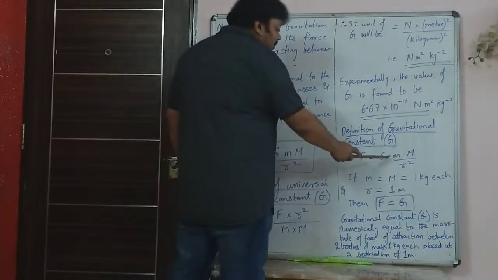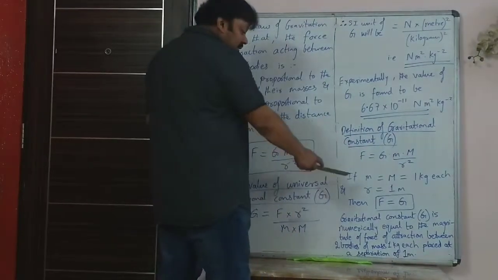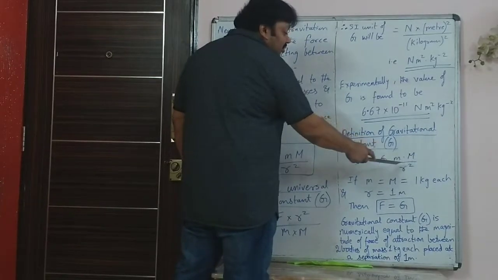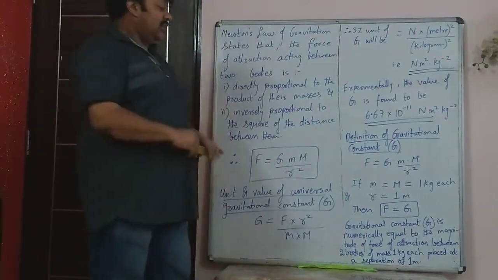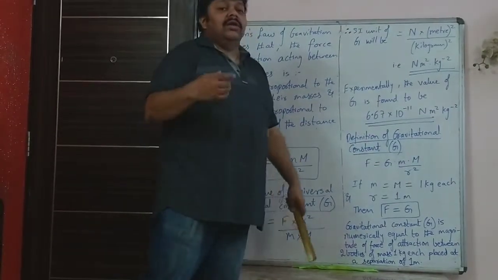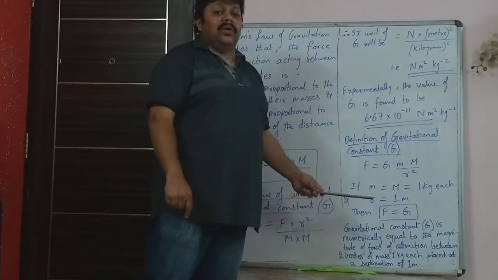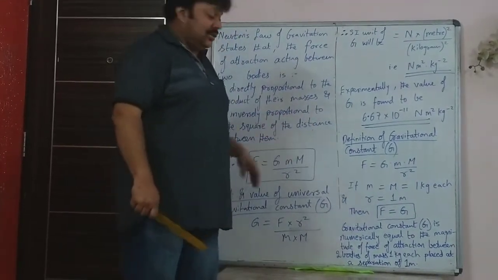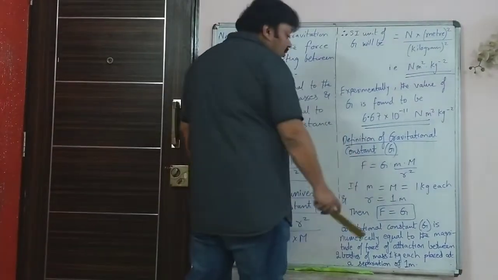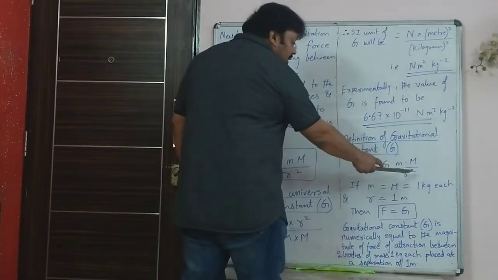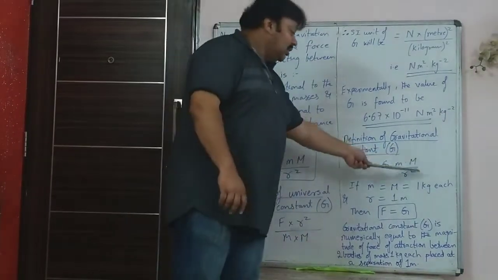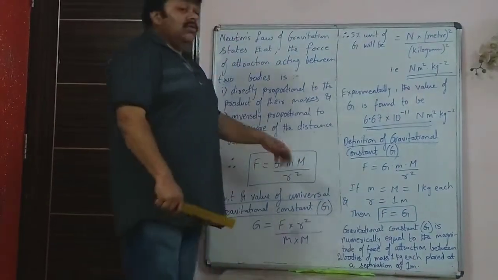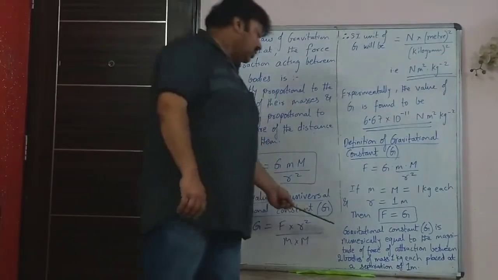Now F is equal to G into M m upon r squared. So let's say capital M and small m are both two bodies of mass 1 kg each. And let's say that the distance of separation between the two bodies is 1 meter. That is how usually your definitions are arrived at. So then you can say that F is equal to G because this is 1 into 1 upon 1. So all those values are 1. So then you can say force is equal to gravitational constant. So that is how you define gravitational constant.